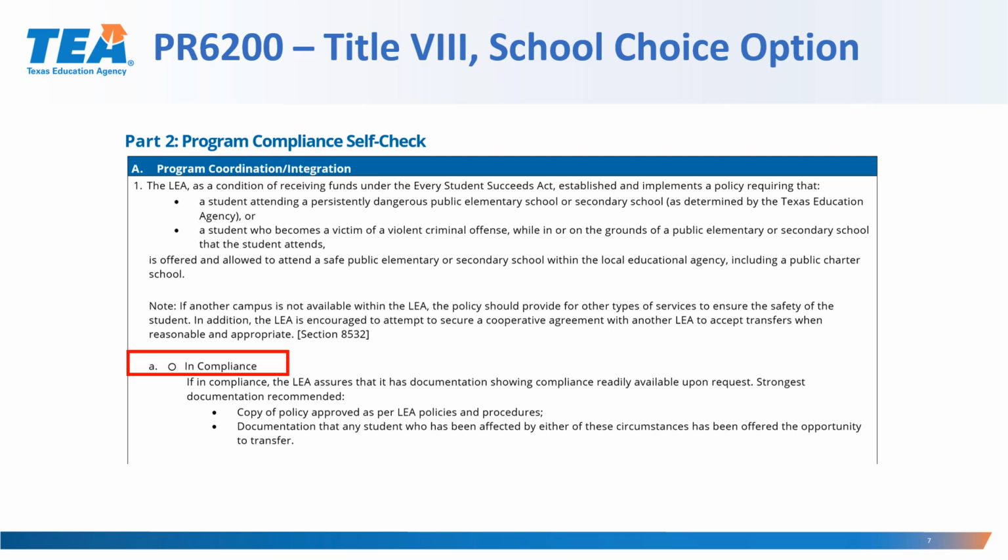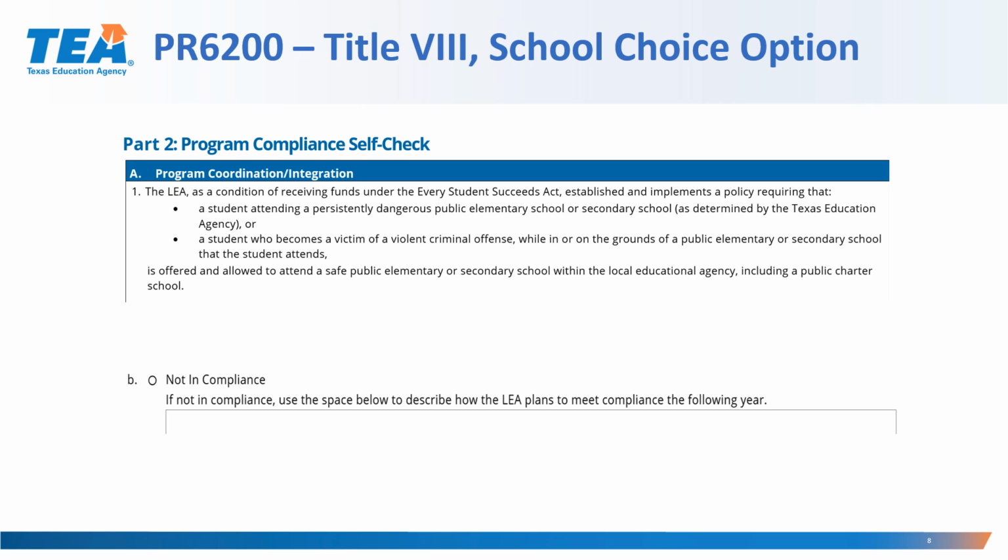A charter school is a school of choice, but must provide other types of services to ensure the safety of the student. The LEA may have other documentation that potentially might show compliance. In the event of an audit, TEA or audit staff would make the final determination concerning whether the documentation is sufficient to demonstrate compliance with the program requirement. If not in compliance, use the space below to describe how the LEA plans to meet compliance for the following year.